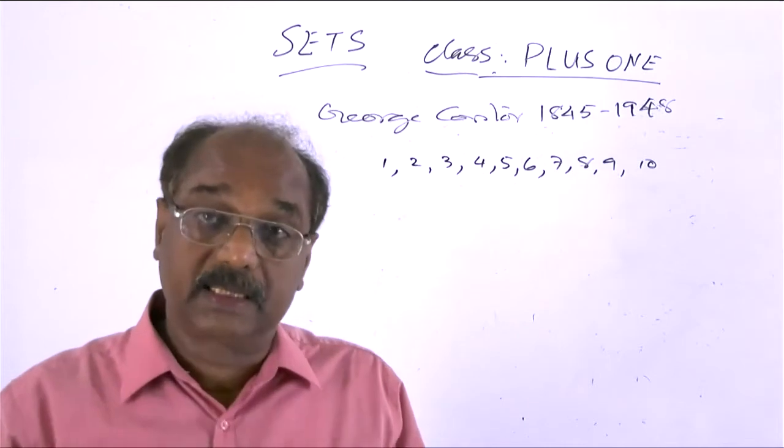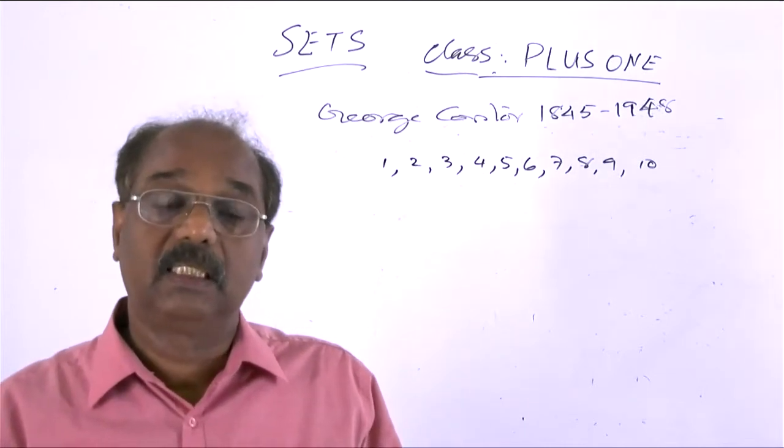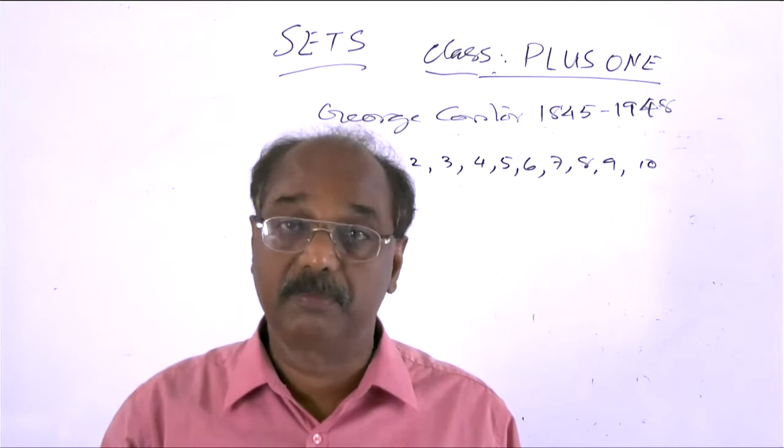Now, another collection: consider the vowels in the English alphabet.